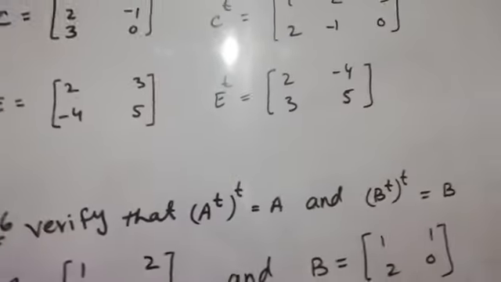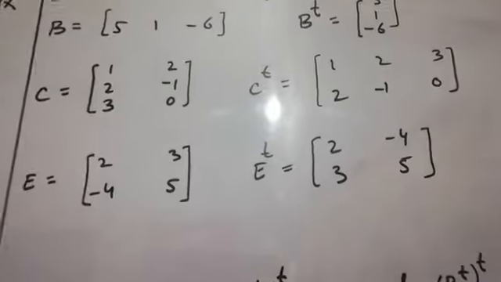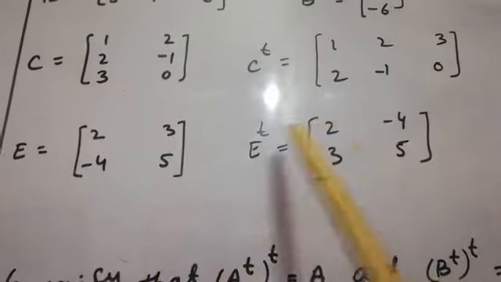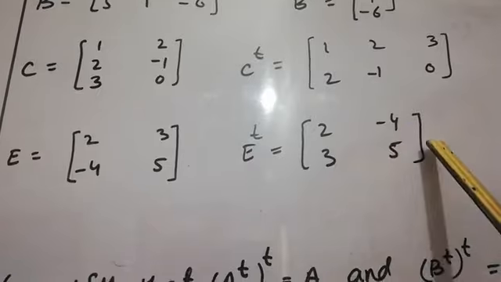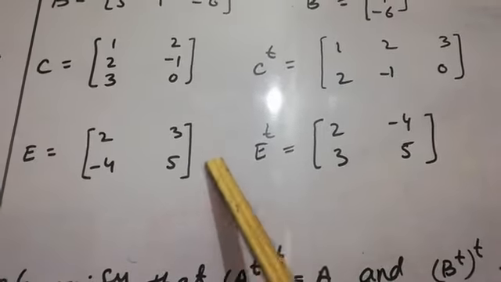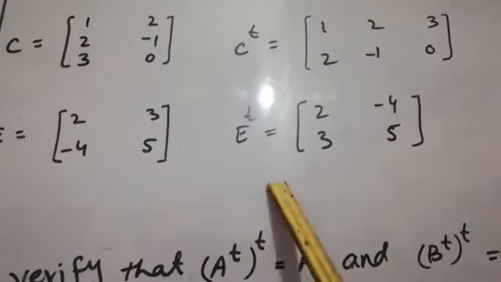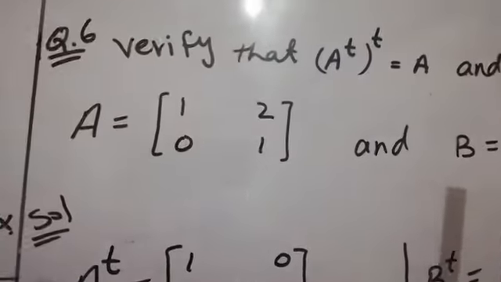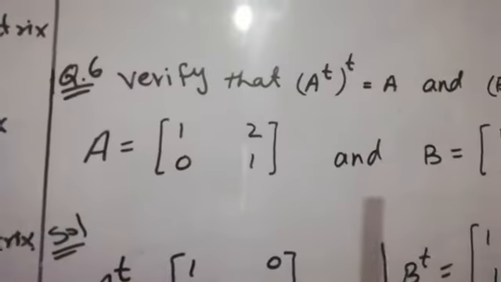E is 2 3 minus 4 5, so its transpose is written E transpose is equal to 2 minus 4, this column changes into the row 2 minus 4, this column 3 5 is written in the form of row 3 5. This is the E transpose. Question number 6, which is the last question of this exercise.